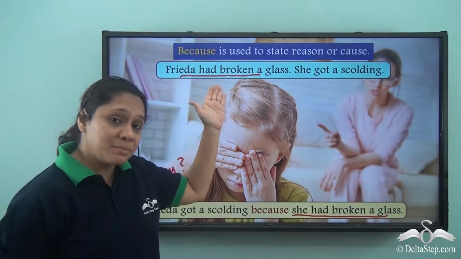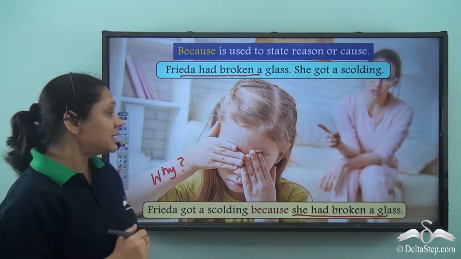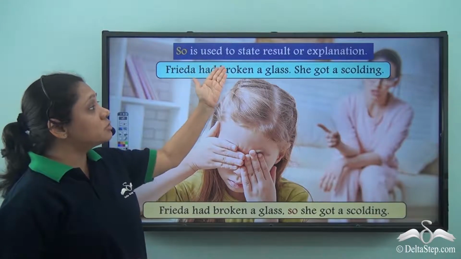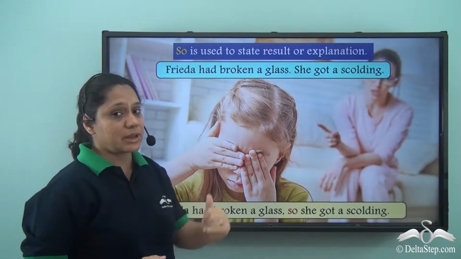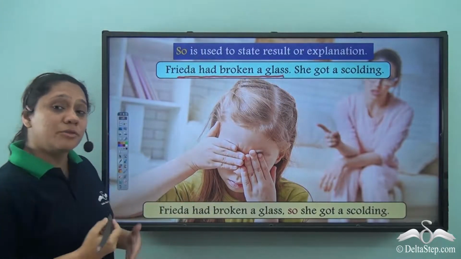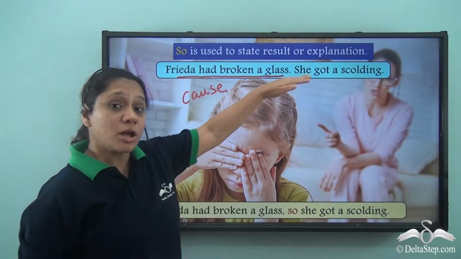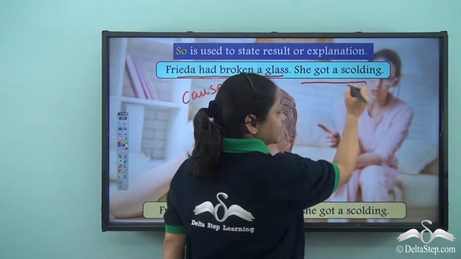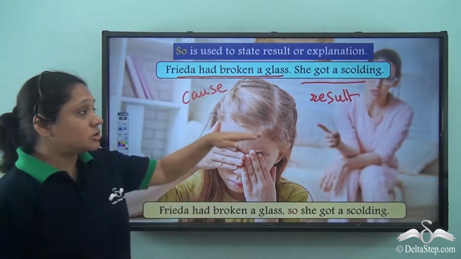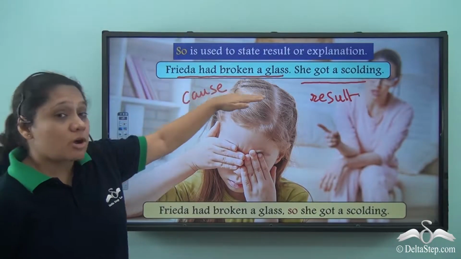Now, we can write the same sentence in another way by using another conjunction. What is that? We can use so. So is used to state result or explanation. Now, Frida had broken a glass was the reason or the cause. She got a scolding is the result. So this was the result. Due to this cause, she got a scolding.